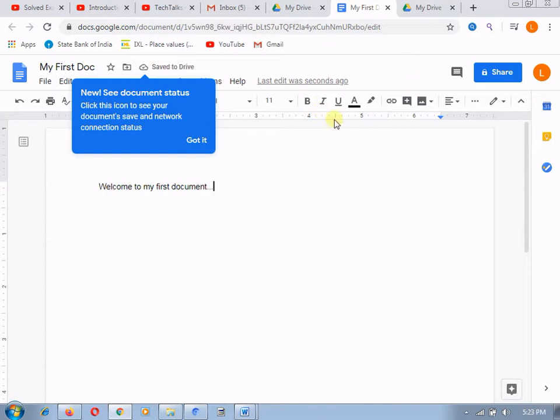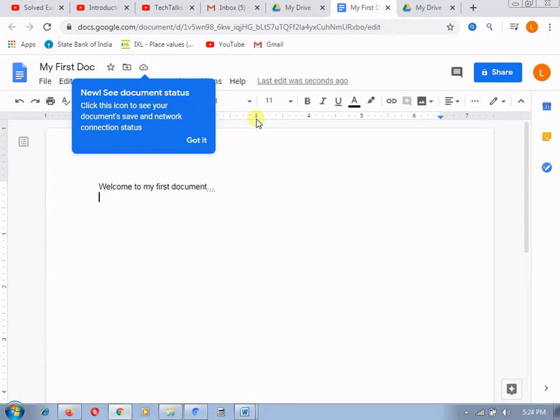And here you can see this data will automatically get saved onto the Google Drive, the cloud memory space available with the Google Drive. Whatever changes you are going to make, you can see that it is saving automatically and saved on the drive.